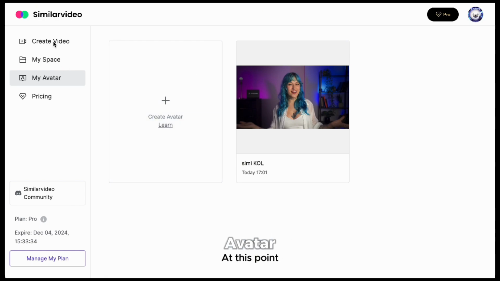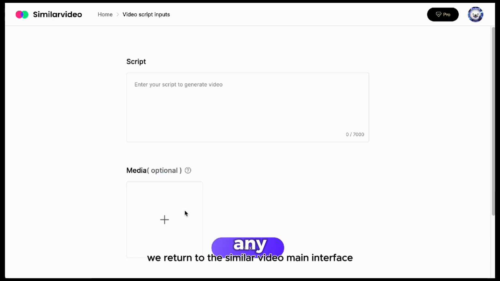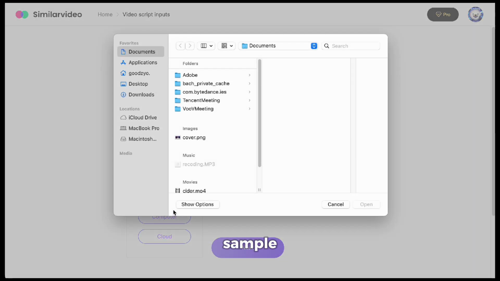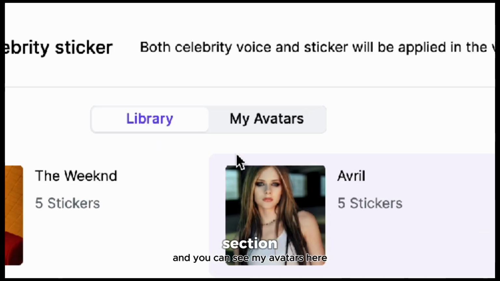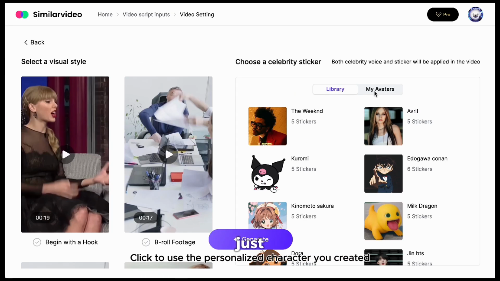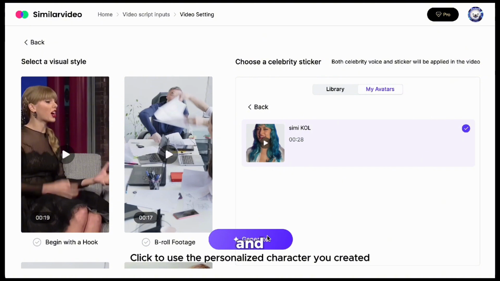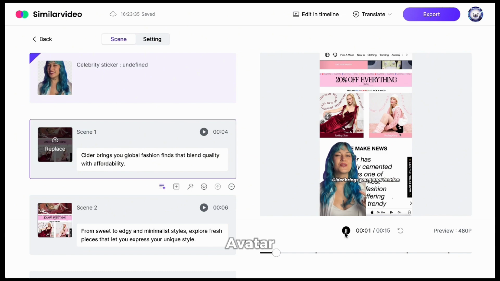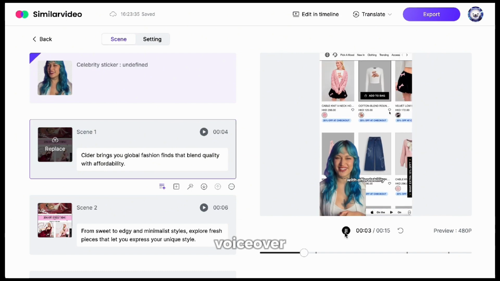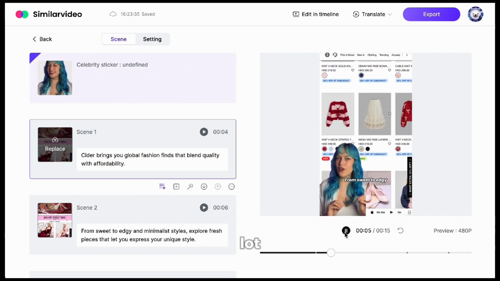Now, to use the avatar, go to the main interface and choose any of the options. Next, I will give a sample script and then you can upload your product video if you want. Next, in the My Avatar section, you will be able to select the avatar you just created. Now, select the avatar and click on Generate and you're done. The system will automatically add your avatar to the video along with the voiceover. Isn't this amazing? It saves you a lot of time and effort.